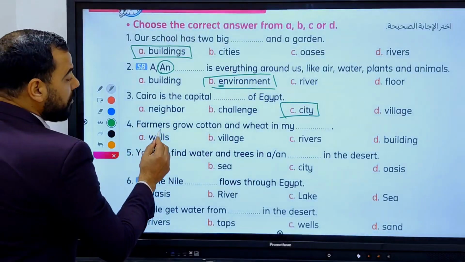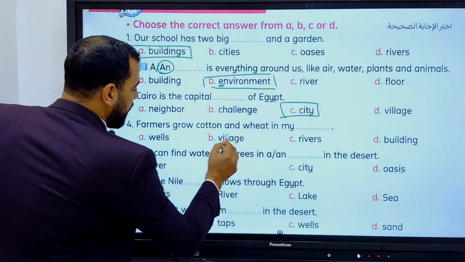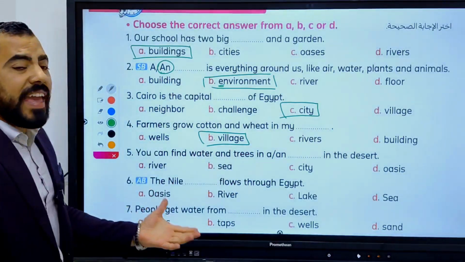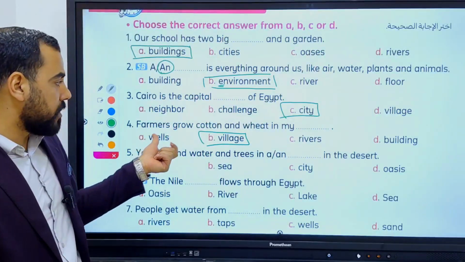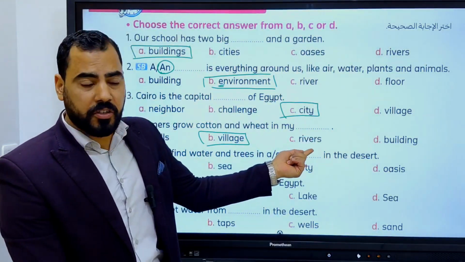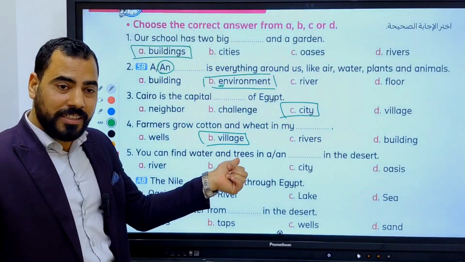Farmers grow cotton and wheat in my village, because we can't grow cotton in wells, which are holes in the ground. We can't grow cotton in the rivers. We can't grow cotton in the building, but we can grow it in the village.